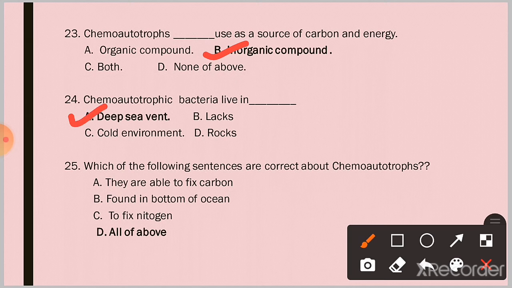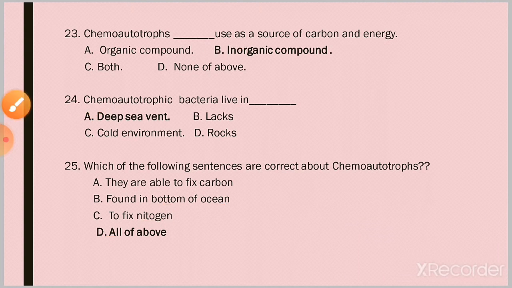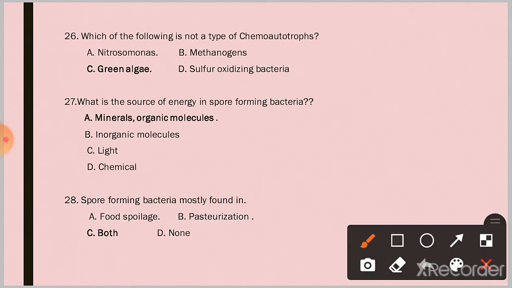Deep sea vents. Question 25. Which of the following statements are correct about chemoautotrophs? Option D. All of the above. They are able to fix carbon found at the bottom of the ocean and to fix nitrogen. Question 26. Which of the following is not a type of chemoautotroph? Option C. Green algae.